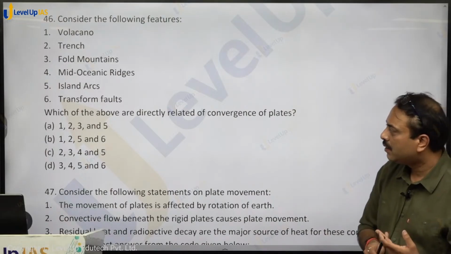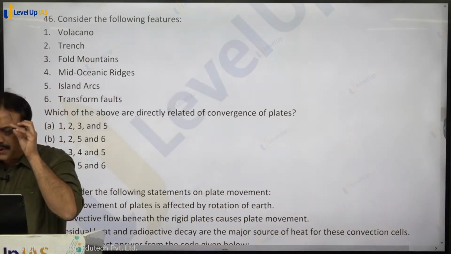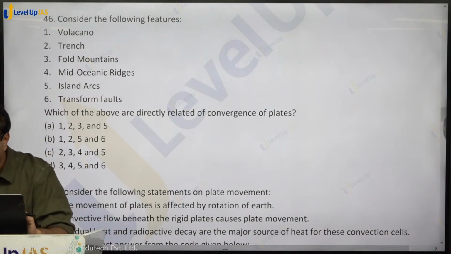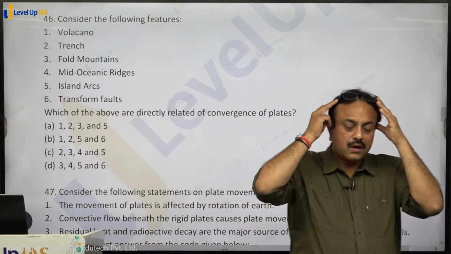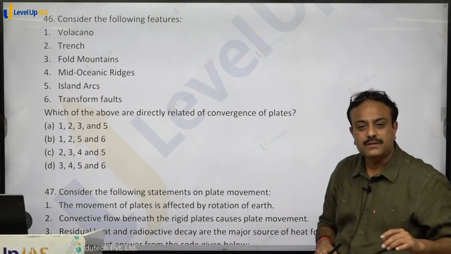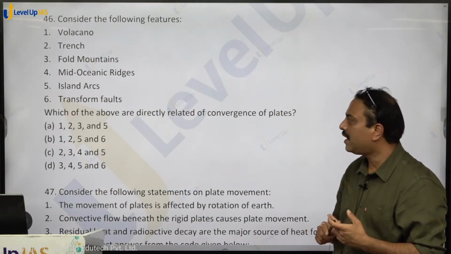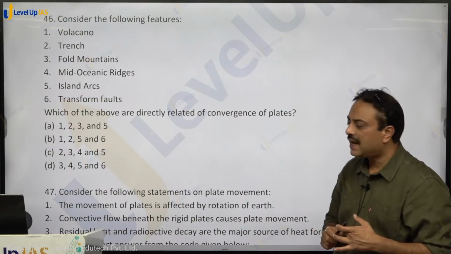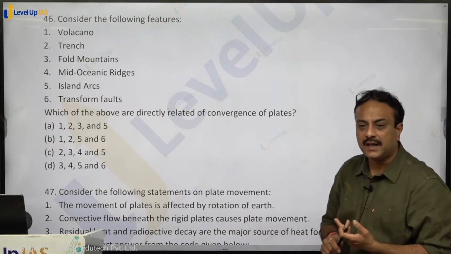Volcano, trench, fold mountains, mid-oceanic ridges, island arcs, transform faults. Which of the above are directly related to convergence? Volcano is related, yes or no? Trench, yes. Fold mountains, yes. Mid-oceanic ridges, they are related to oceanic divergence. Island arcs, yes. Transform faults, no, not directly related.